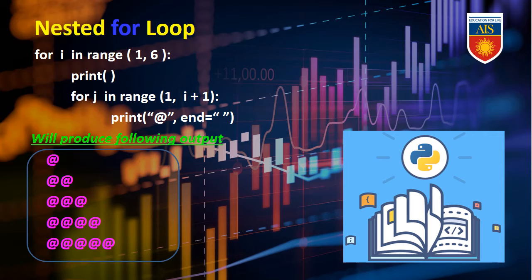Now we will discuss nested for loop. For i in range(1, 6): for j in range(1, i + 1): print within double inverted commas. We can provide any particular sign, then end equal to double inverted commas. So it will produce the output this way.